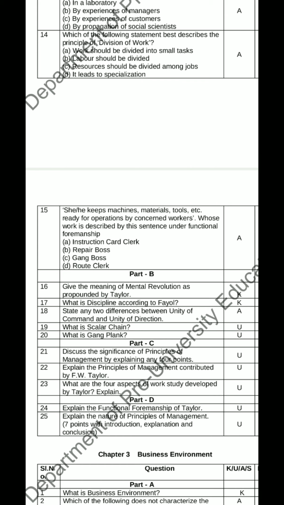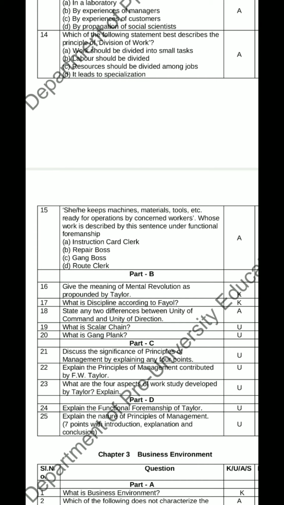Under production or execution in charge: speed boss, gang boss, repair boss and inspector. So totally 8 foremen in factory administration under factory manager. So you should draw the chart and you should explain the role of each and every foreman under planning as well as production in charge.